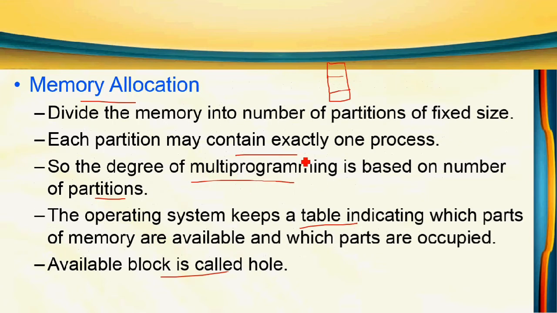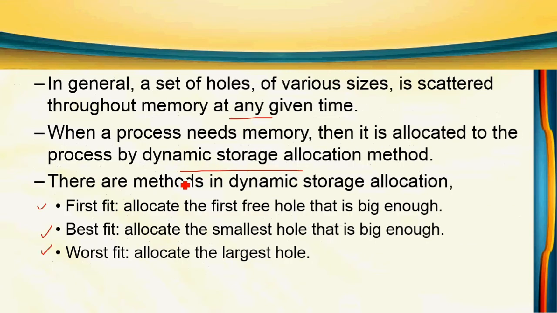In the first fit method, we check one by one whether a partition is free and big enough to store a particular process. Suppose a process needs 100 KB. First we check the first partition. If its size is 120, it can store 100, so we put it there. If the first partition is 80 and the second is 100, we put it in the second partition. We check one by one which partition is enough to store the process, and there it is allocated. That is the first fit method: allocate the first hole that is big enough.